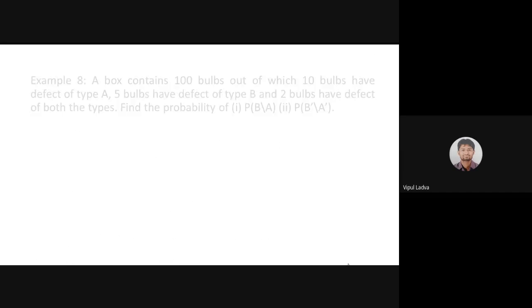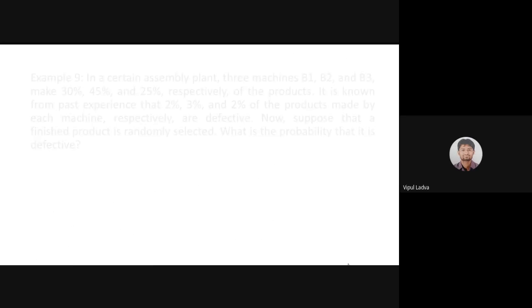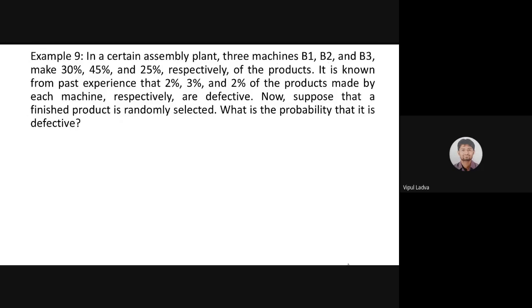Now on your screen we have example number 9. Before that we are yet to cover 5, 6, 7, 8. It's okay, we will do that later in the session. But right now I'm totally focused on total probability.